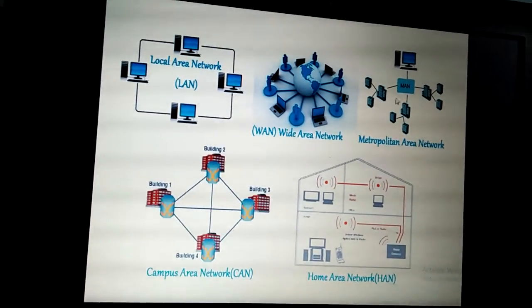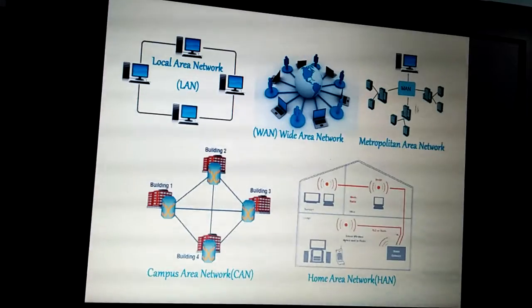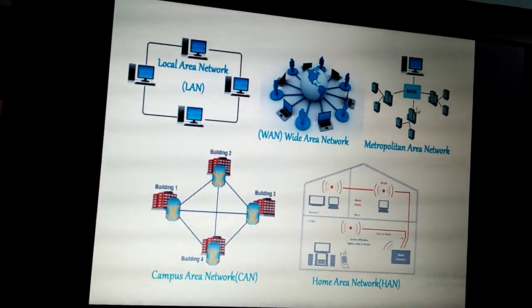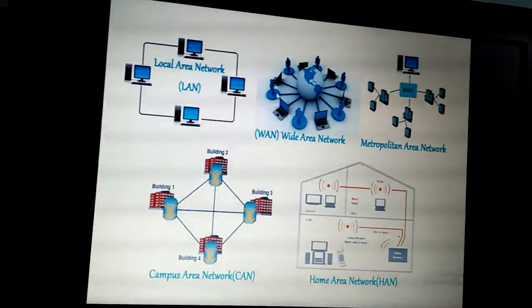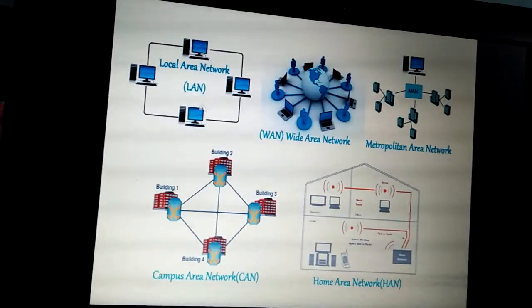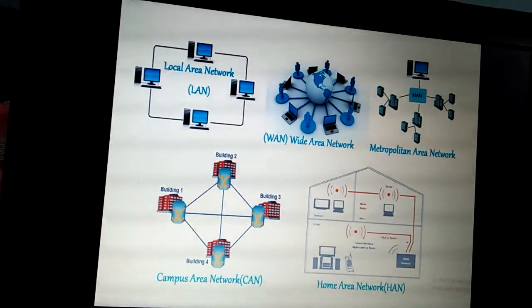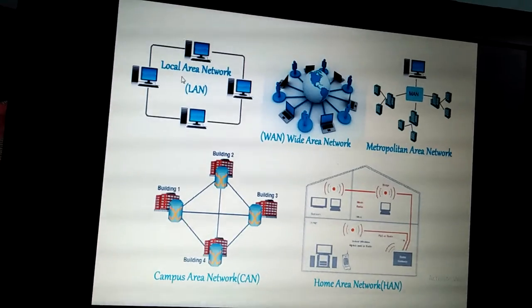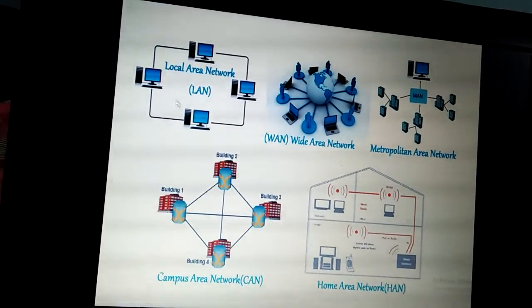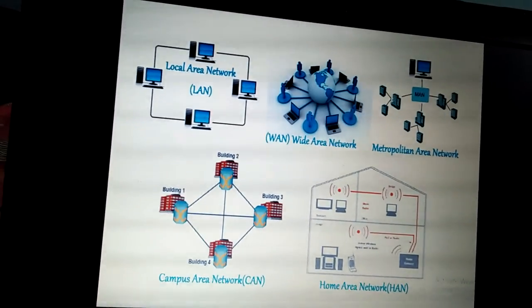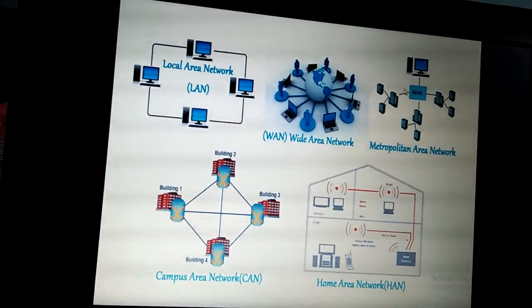Next network is the metropolitan area network. This metropolitan area network is formed by connecting different LANs. Here you can see the LAN network. Different computers are connected with each other through wired or wireless ways. That makes a LAN, local area network. These different LANs which are spread across the city are going to be connected inside the city.